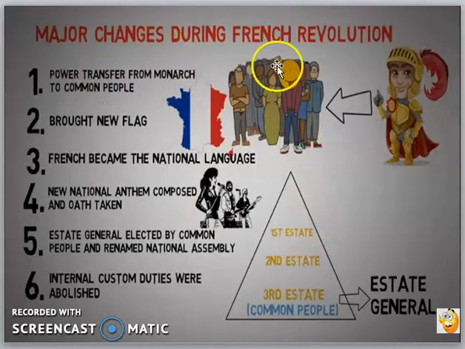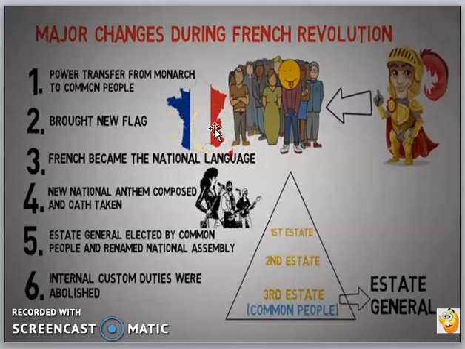Now the major changes were made during this time. The first one was that power was transferred from monarchy to the common people. As no one was listening to the king, he transferred his rule, all his rights, to the people. The first thing people did was bring a new flag, a tricolor flag comprising blue, white and red.